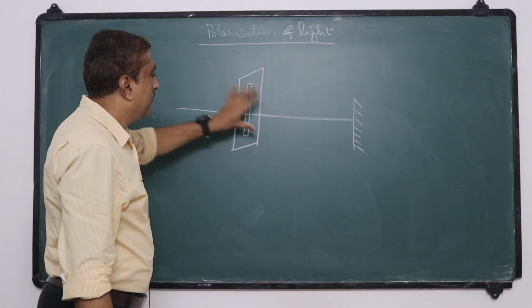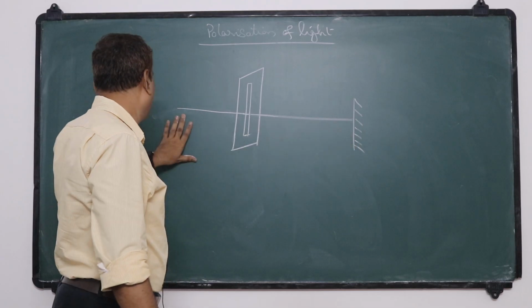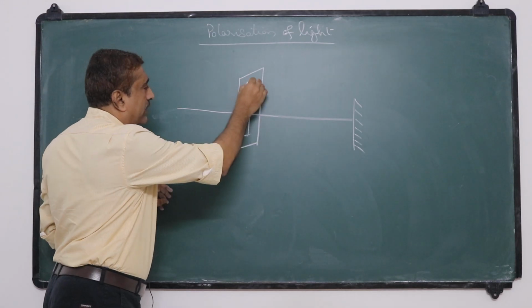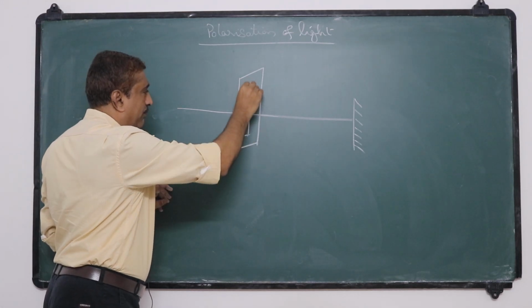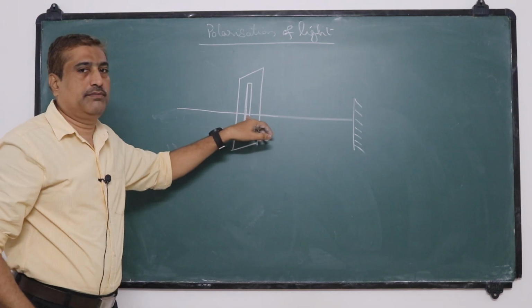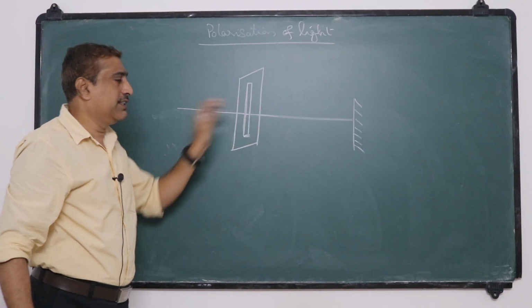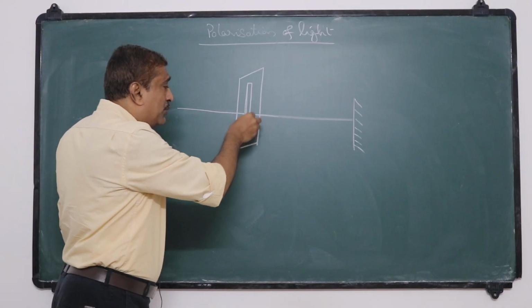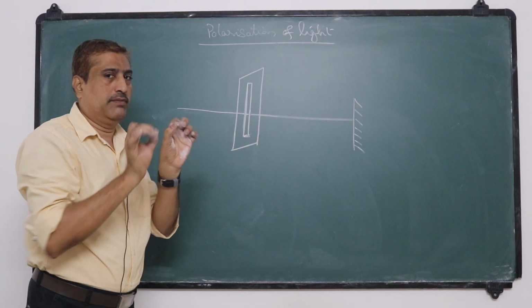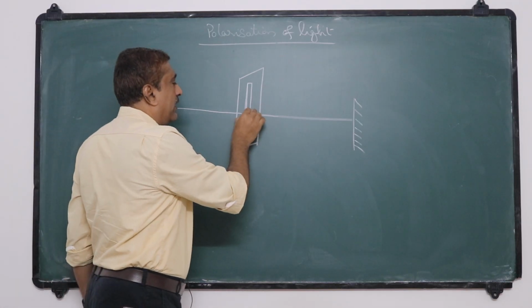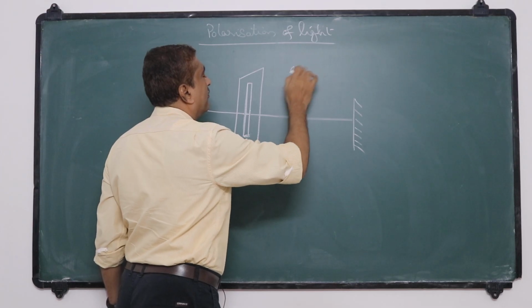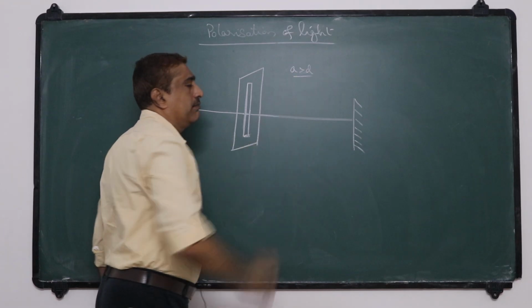Okay. Now consider a rope or a string which is allowed to pass through a narrow slit. The width of the slit is slightly greater than the diameter of this wire. That means it just passes through that particular slit. This is so that it is not too loose and not too tight. It just passes, slightly greater than the diameter of the wire.